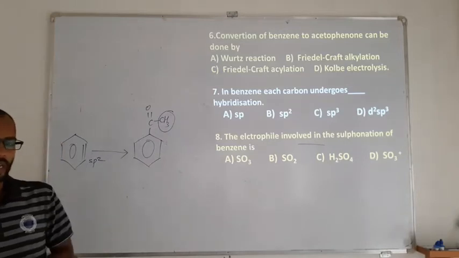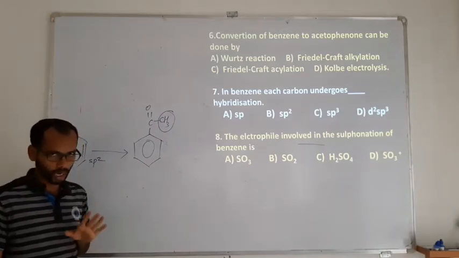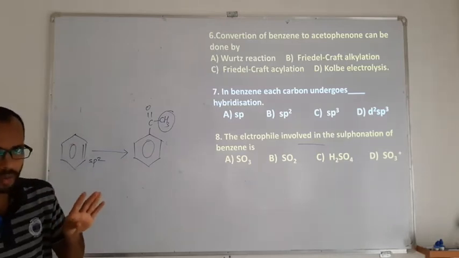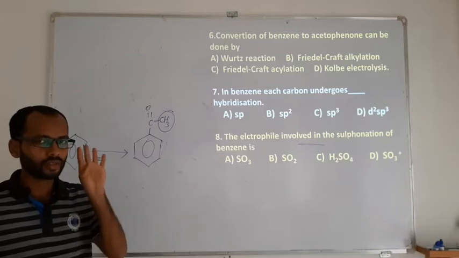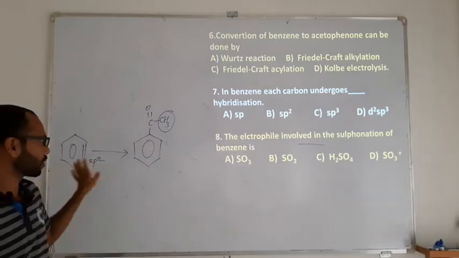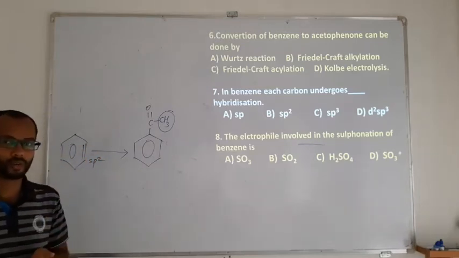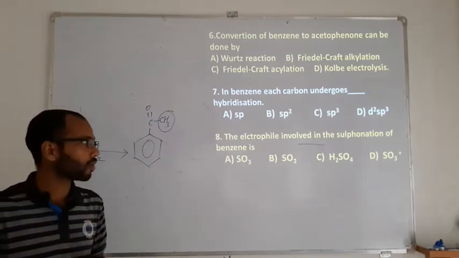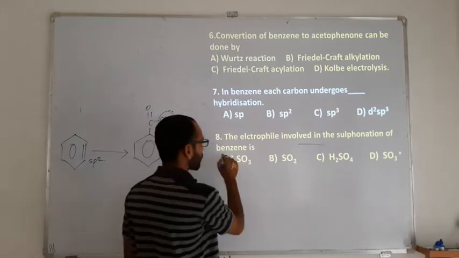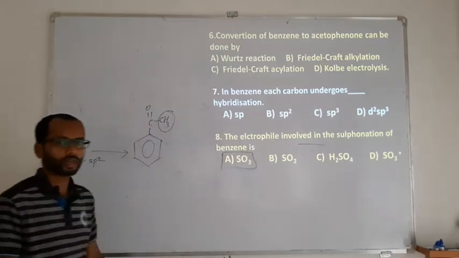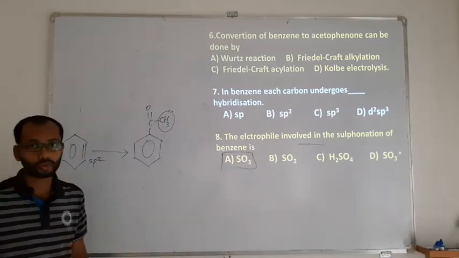The electrophilic substitution reactions of benzene are halogenation, Friedel-Crafts alkylation, Friedel-Crafts acylation, and nitration. In these four reactions, we have a charged electrophile, whereas in sulfonation we have a neutral electrophile, that is SO3, not SO3 plus.